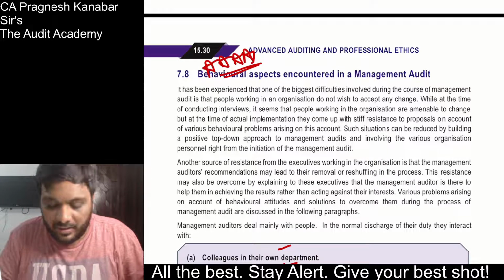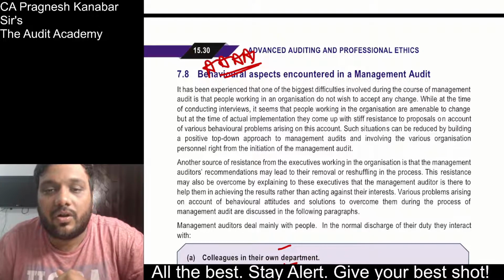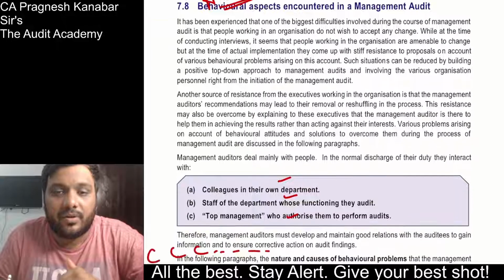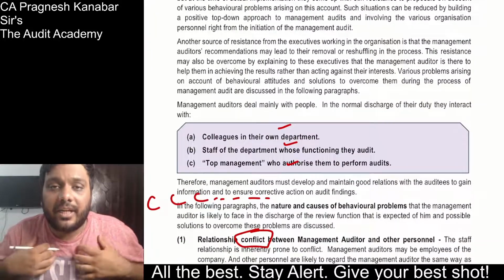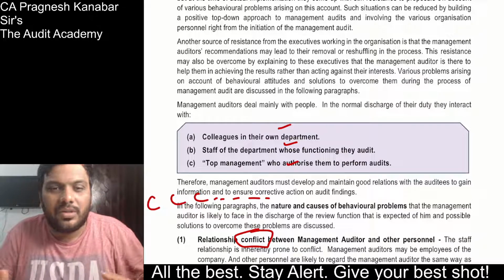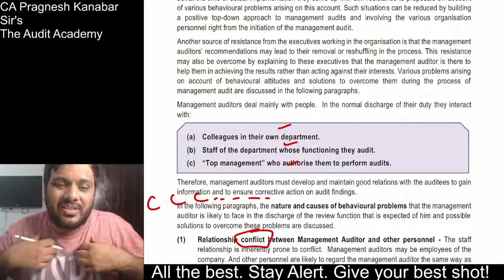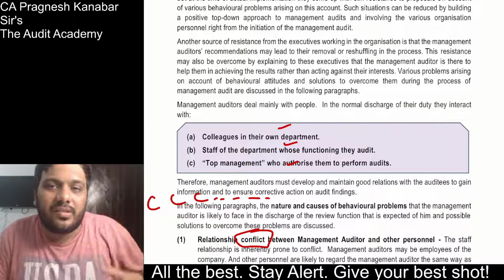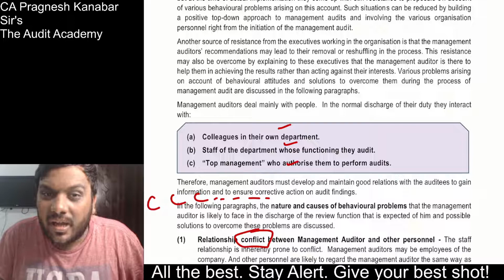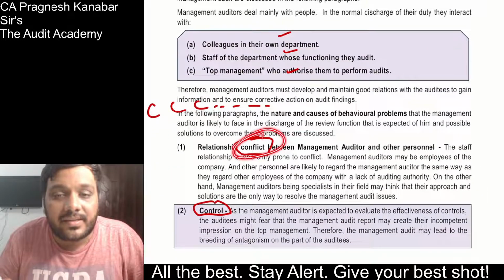ultra favorite question, that is behavioral aspects encountered in management audit. Behavioral aspects encountered in management audit. Now listen to me. I am the management auditor. You are a purchase manager, sales manager. You have been into this for the last 15-20 years. You are handling this purchase or sales, and I start questioning you. Then obviously you will feel bad and you will be jealous. Yes, and there can be conflict between us.